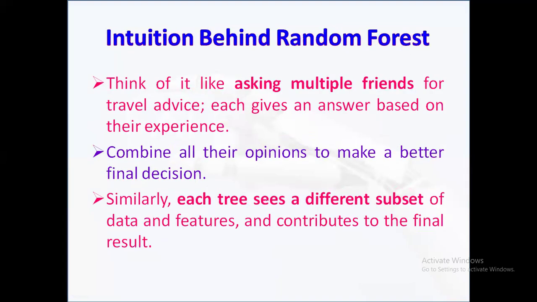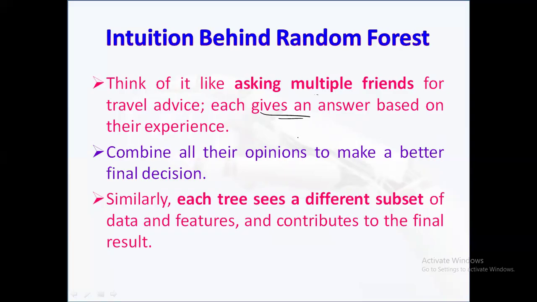And what is the intuition behind this random forest? We'll see one example. The intuition behind random forest is similar to making a decision based on multiple opinions. Imagine asking several friends for advice on a vacation destination. Each friend gives a suggestion based on their unique experiences and preferences.